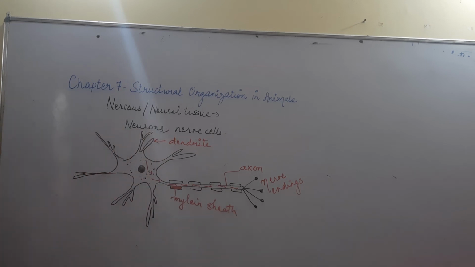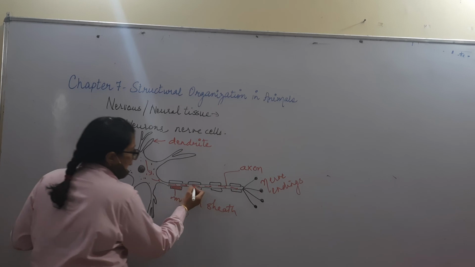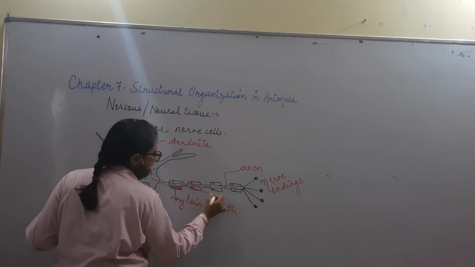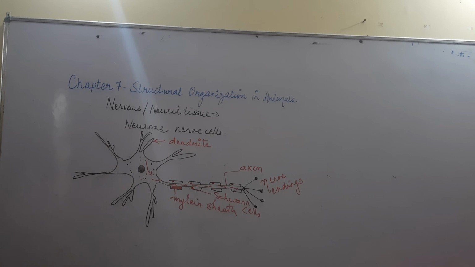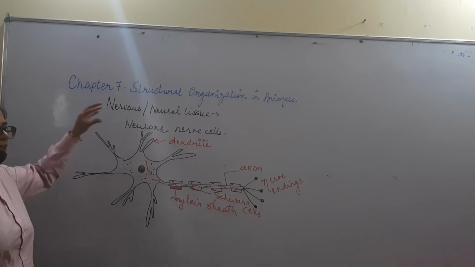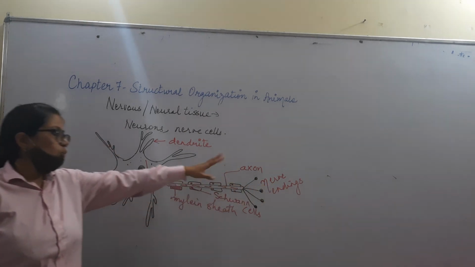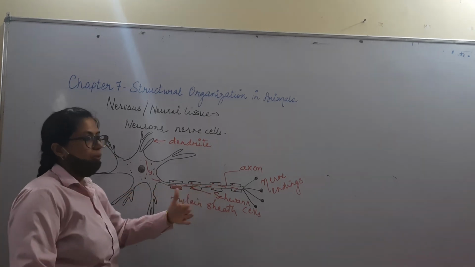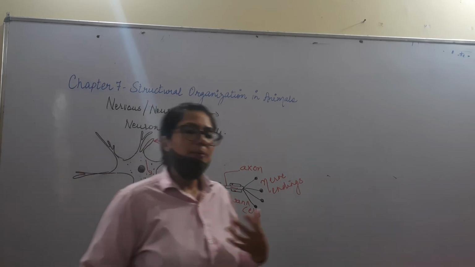What is electrical conductivity? The passage of ions which will initiate the stimulus, which will help in passing the stimulus messages. And inside this myelin sheath there are cells which are going to synthesize the myelin sheath. Those are Schwann cells. So take home messages: dendrites will receive the stimulus signal. It will pass on from the axon, which is a long process, to the other different neurons through the nerve endings. And these are the myelin sheaths which will help in the conductivity of this impulse. And the Schwann cells will form the myelin sheath.